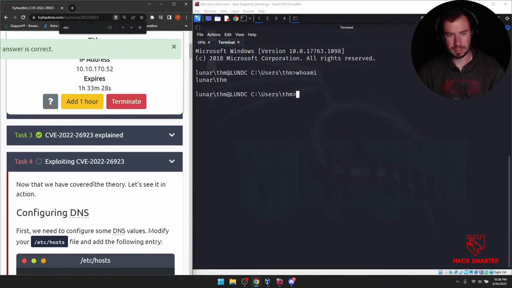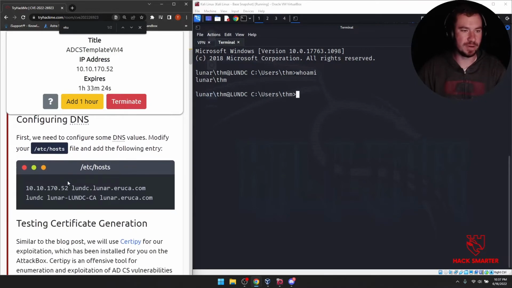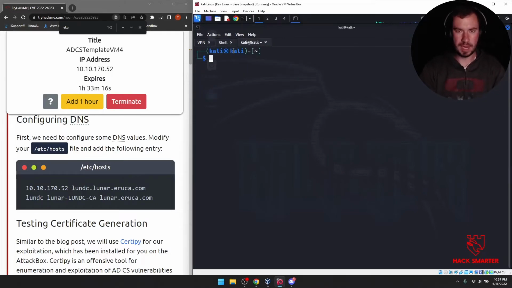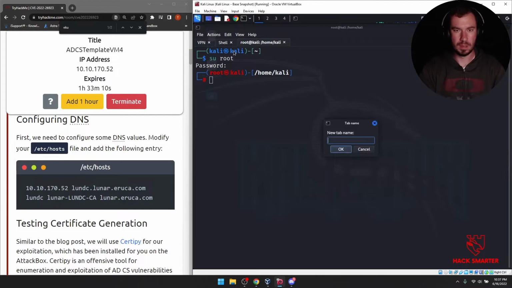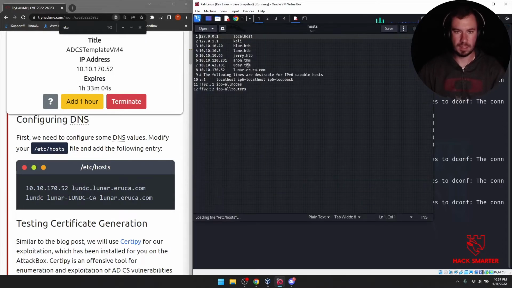Boot up Kali Linux. We got it. Now that we have covered the theory, let's see it in action. First, we need to configure some DNS values. 10.4. We can do that. Let's change this name to shell. Let's open a new tab. Switch to the root. We'll change this one to terminal. And let's gedit our /etc/hosts file.